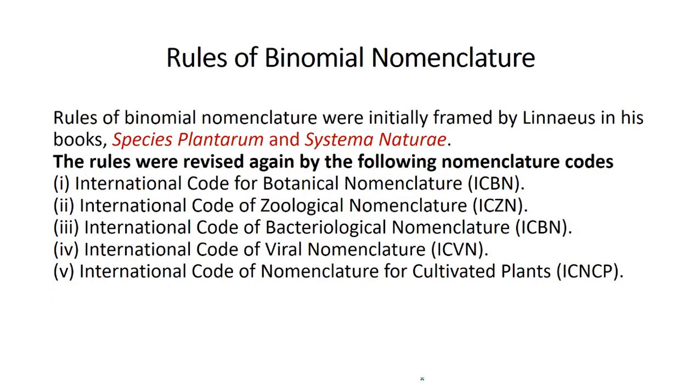Now there are a few rules of binomial nomenclature. They are written in different books. The rules are written in the International Code for Botanical Nomenclature (ICBN). For zoological nomenclature, ICZN is for animals. Zoological is for animals, botanical is for plants. For bacteria, the rules are written in the bacteriological code. For viruses, it's ICVN, and for cultivated plants it is ICNCP.